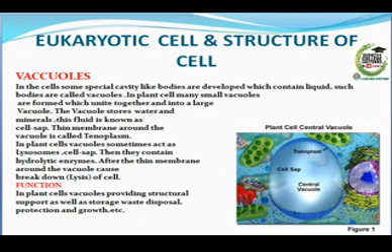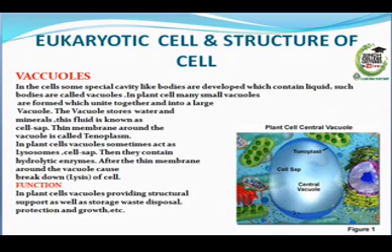Vacuoles. In the cells, some special cavity-like bodies are developed which contain liquid. Such bodies are called vacuoles. In plant cells, many small vacuoles are formed which unite together into a large vacuole. The vacuole stores water and minerals. This fluid is known as cell sap. The thin membrane around the vacuole is called the tonoplast.